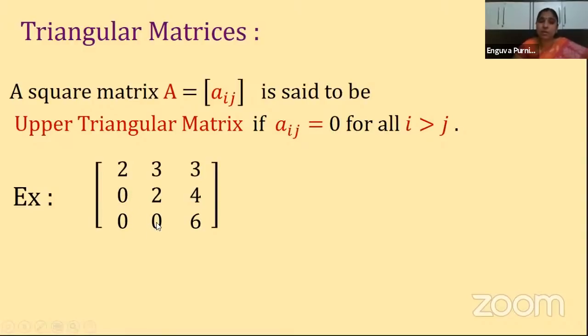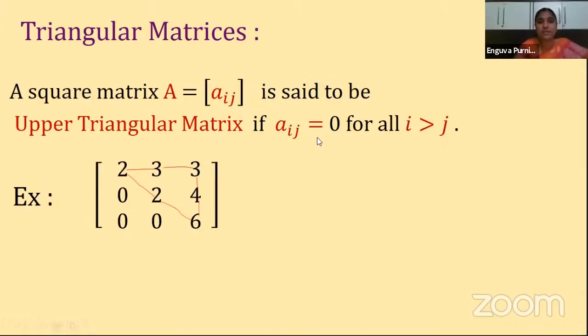So this kind of matrix is called what? An upper triangular matrix. If you observe here, it is forming a triangle: 2, 3, 3, 2, 4, 6. If you join these numbers, it is a triangle. Let me join them here, children. Yes. What is it forming now? It is forming a triangle above this, so it is called an upper triangle. Above the zeros it is forming a triangle, so it is called an upper triangular matrix.